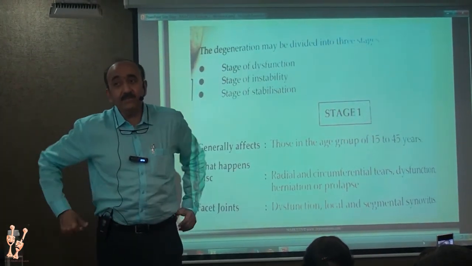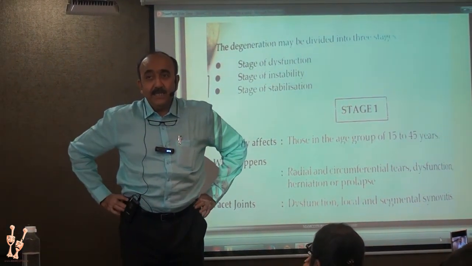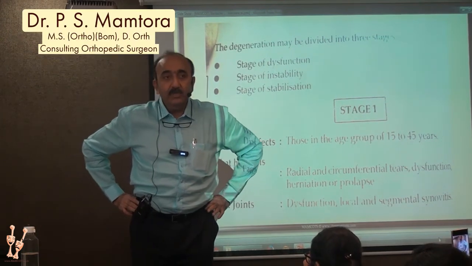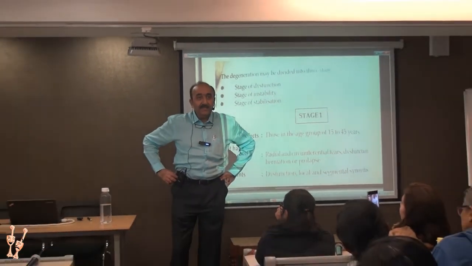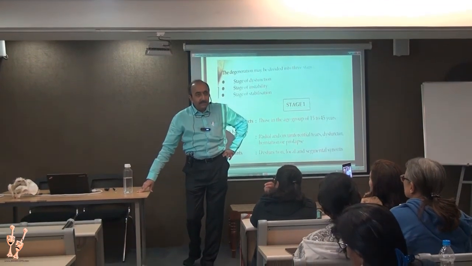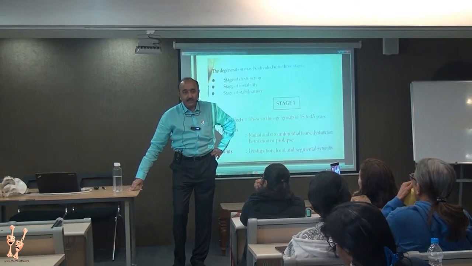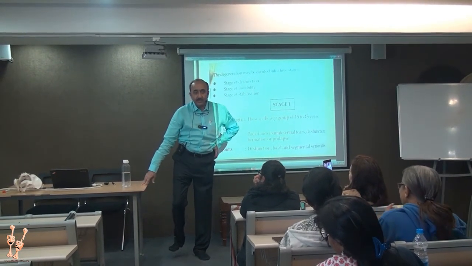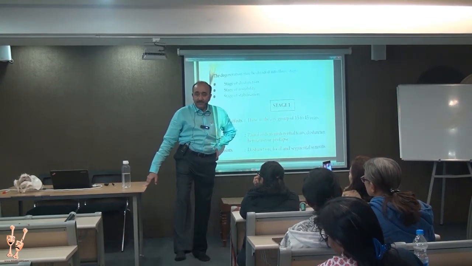Trendelenburg test is to check for hip stability. When the person is standing, both the anterior spines are horizontal. When you lift one leg up, the lifted side normally, because of gravity, should go down. But it doesn't go down because we need to walk and we can't have our foot striking the ground. So nature has provided the gluteus medius to contract, so it takes the pelvis up so that we can clear the ground.